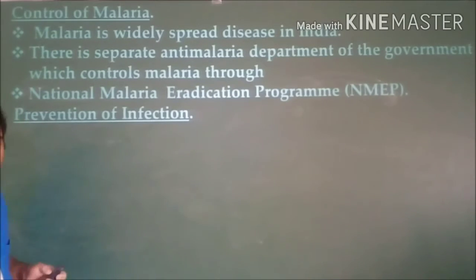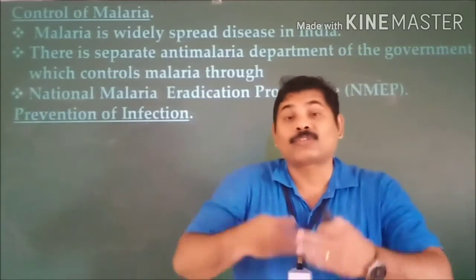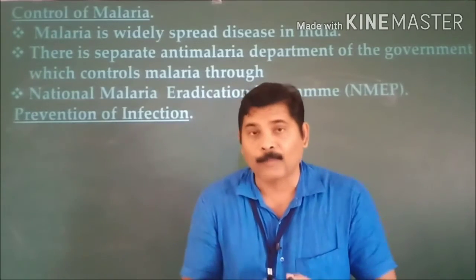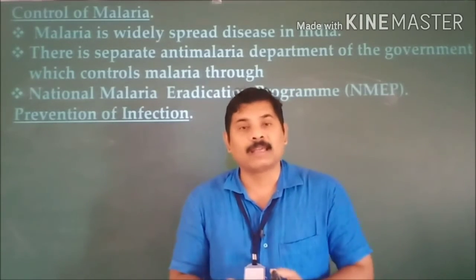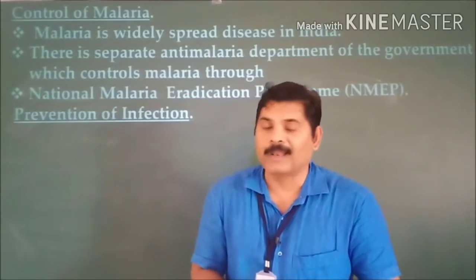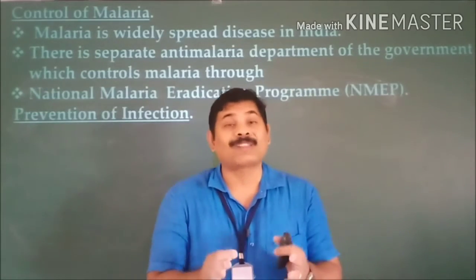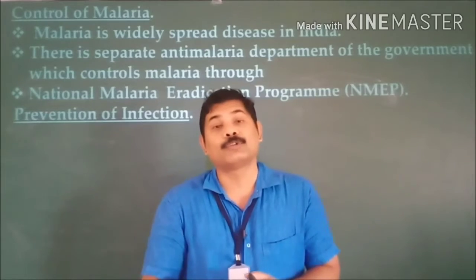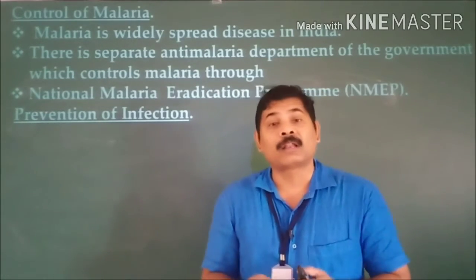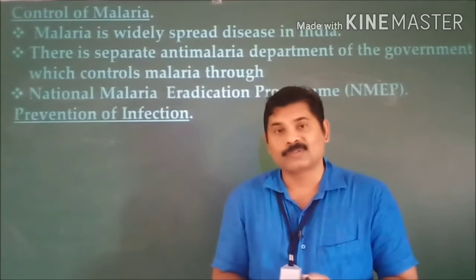Then what is the prevention of this infection? The first and foremost thing is that the vector for this disease is nothing but mosquitoes. If you reduce the mosquito population, you can eradicate malaria to the maximum. So how do you eradicate the mosquito population? Generally, mosquitoes breed on stagnant water. This is the basic point that you need to keep in mind. They lay eggs on the stagnant water, and they develop into larvae and pupa, then again develop into adult mosquitoes.